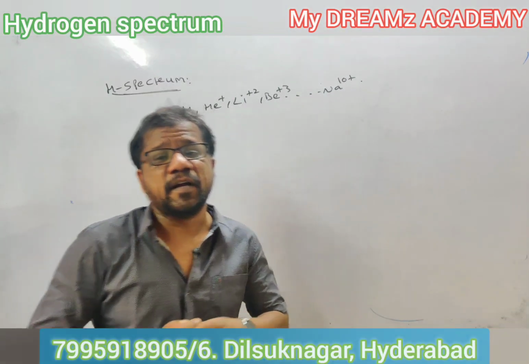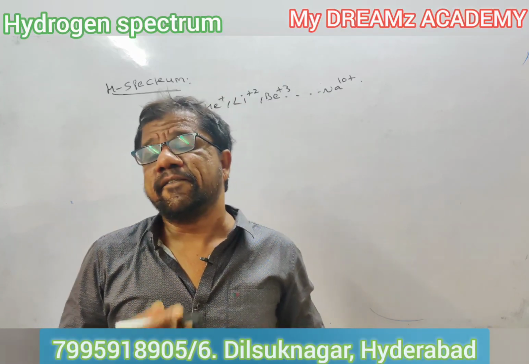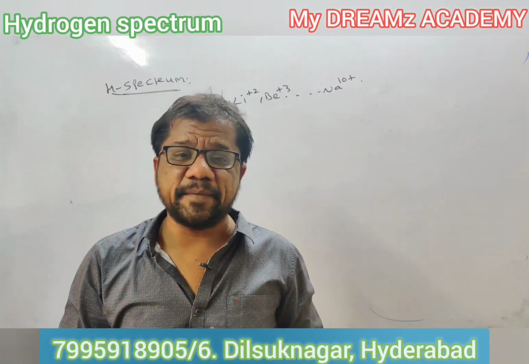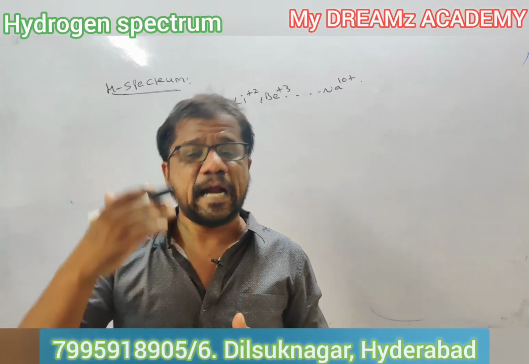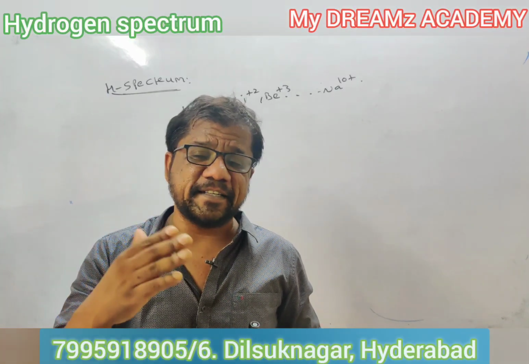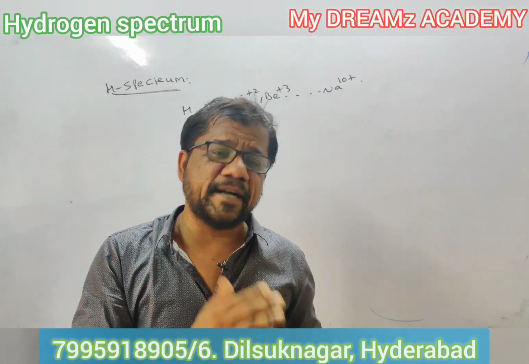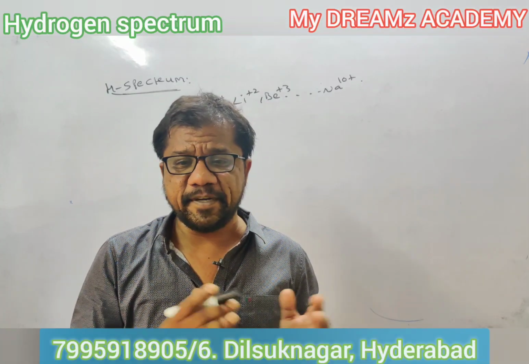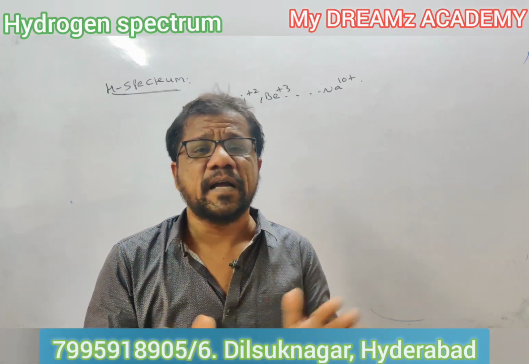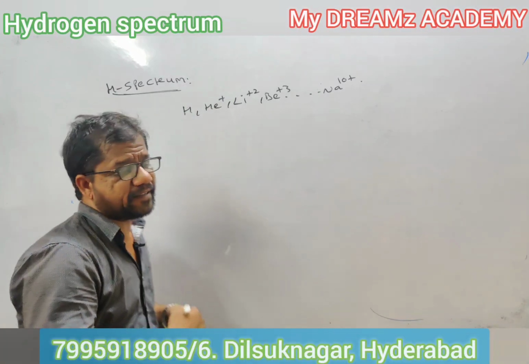This single electron will not stay in the ground state; it will move to the excited state sometimes. It may go to the second orbit, third orbit, up to infinity. Then during its return journey it may come directly to the ground state, or it may move to the other states stepwise. Now we will see the basic relations.